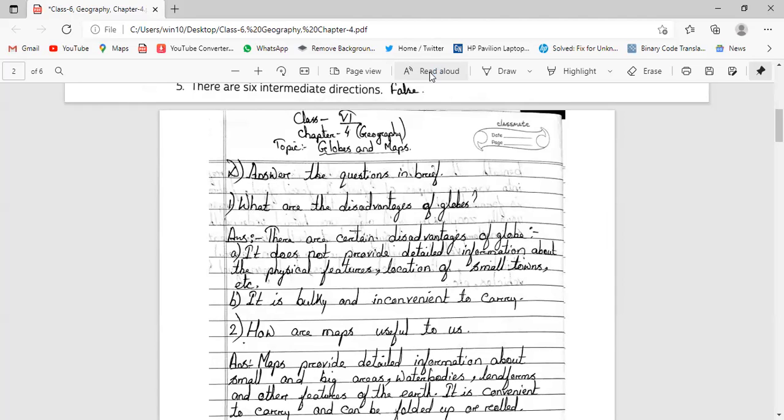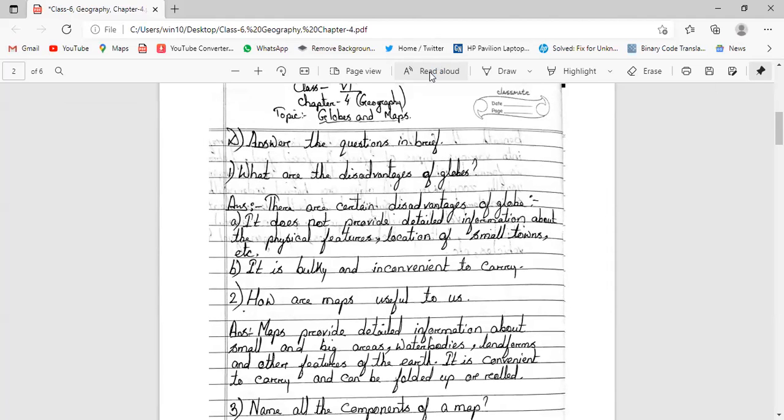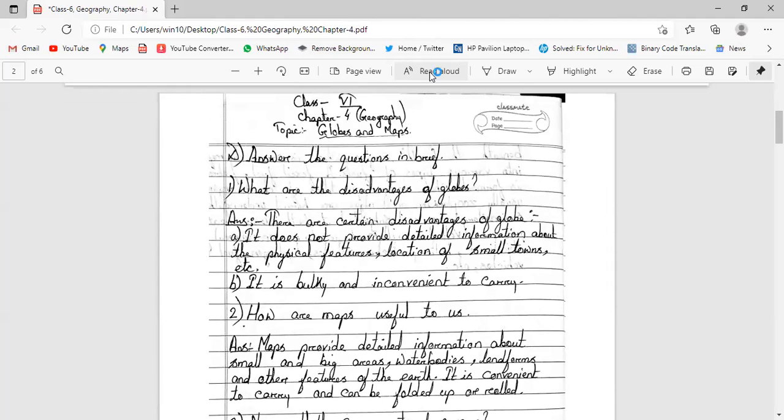Then next, on your screen you can see the questions and answers. What are the disadvantages of globes? Number 1, it does not provide detailed information about the physical features, location of a small town, etc. It is bulky and inconvenient to carry. By the globe, we cannot do the detailed study. Also, it is very heavy to use, which is not useful to carry.